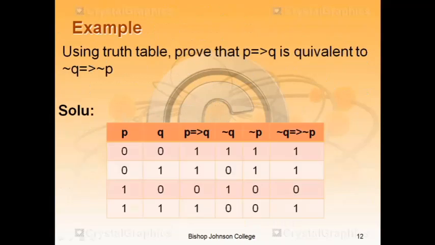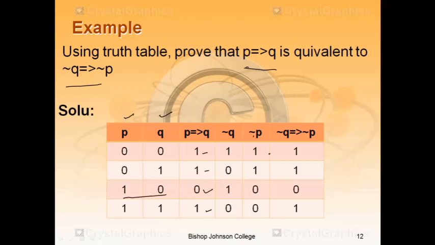Using the truth table, prove the following: P implies Q is equal to Q naught implies P naught. So first the columns P and Q, put all the values 0 0, 0 1, 1 0, 1 1. Here implication between P and Q. As you know, the implication rule: 1 to 0 output is 0, and all the other combinations output is 1.